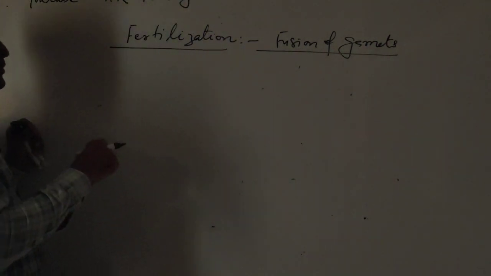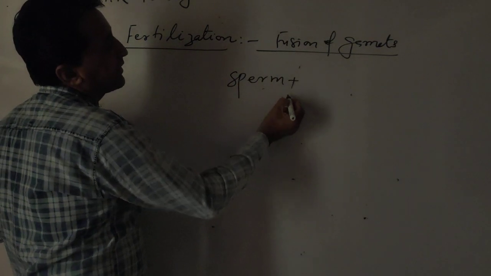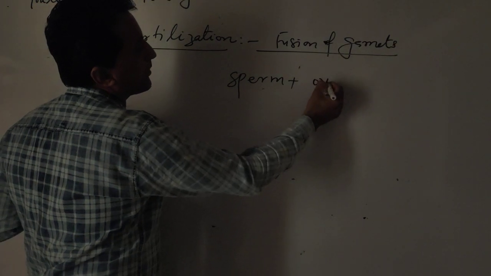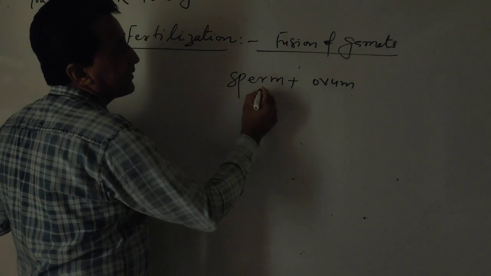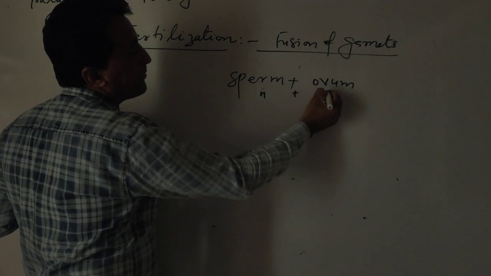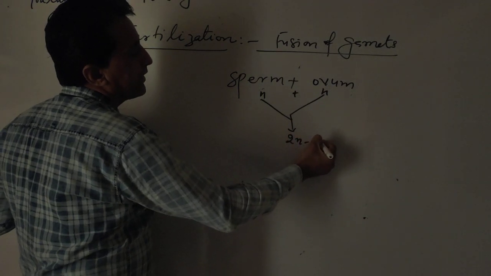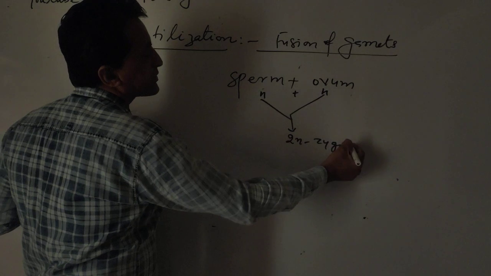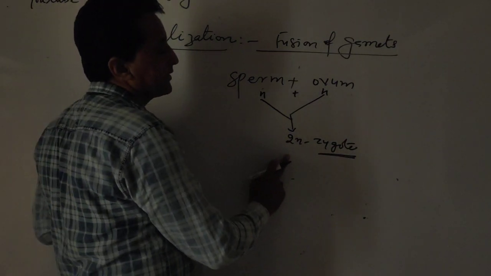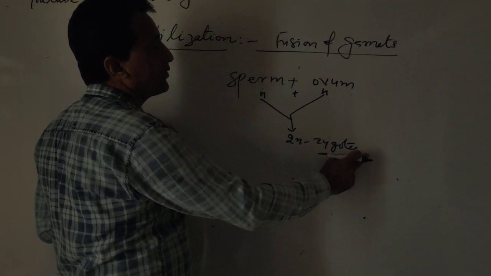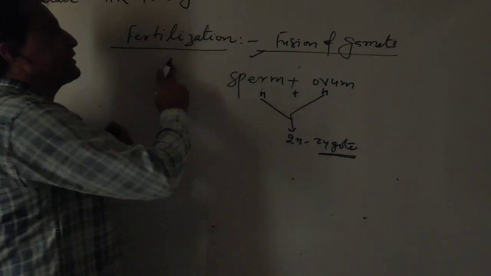For example, in the case of human beings, one term is the sperm and another term is the ovum. So both are gametes. Sperm, which is n, and ovum, which is n, are fused. They change to 2n, and their structure is known as the zygote. And the zygote is responsible for the development of the embryo. The sperm and ovum are fused; the process is known as fertilization.